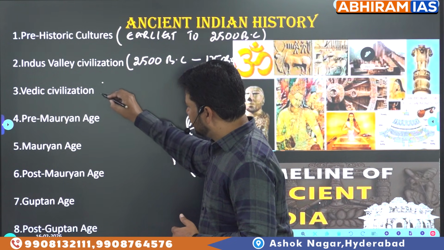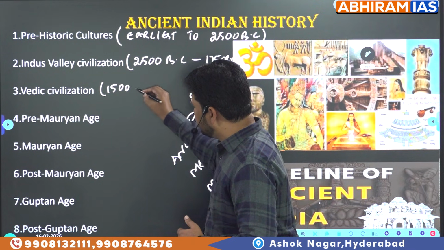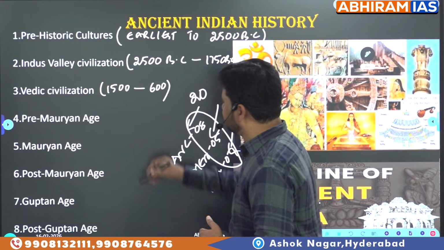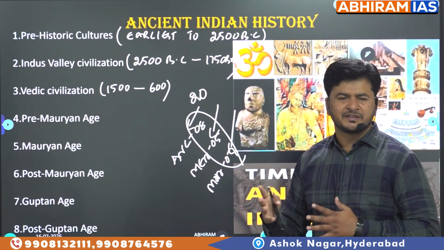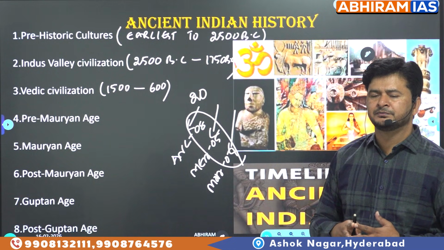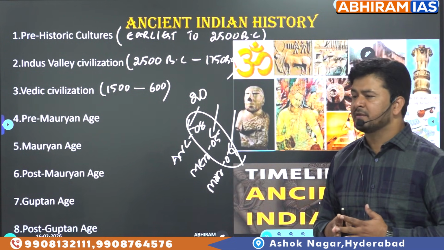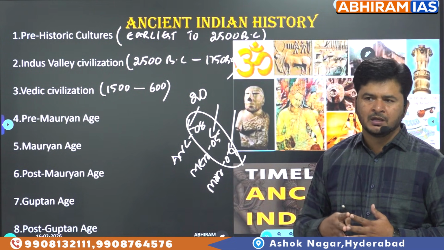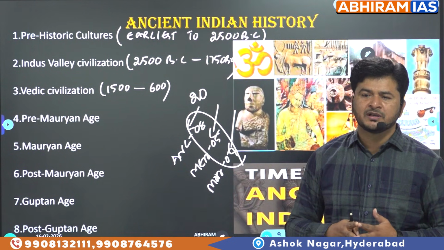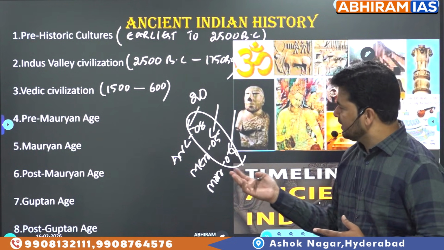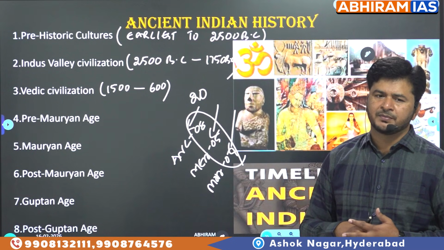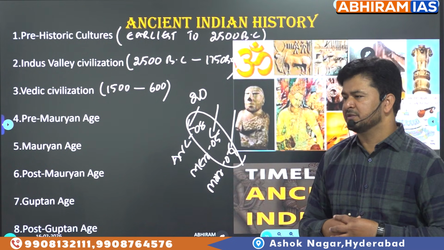When it comes to Vedic civilization, 1500 BC to 600 BC. Early Vedic period, later Vedic period. Literature, Shruti literature, Smriti literature. How early Vedic institutions, economic institutions in the early Vedic period, which can also be called the Rigvedic period, 1500 BC to 1000 BC.